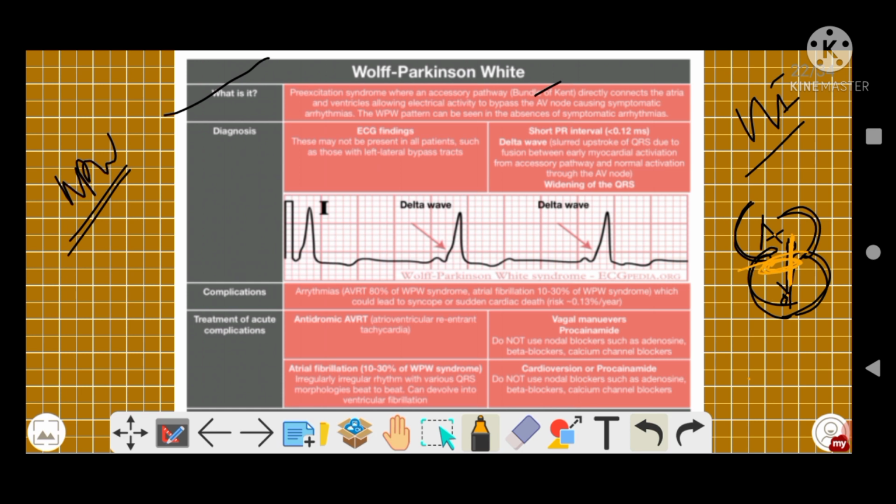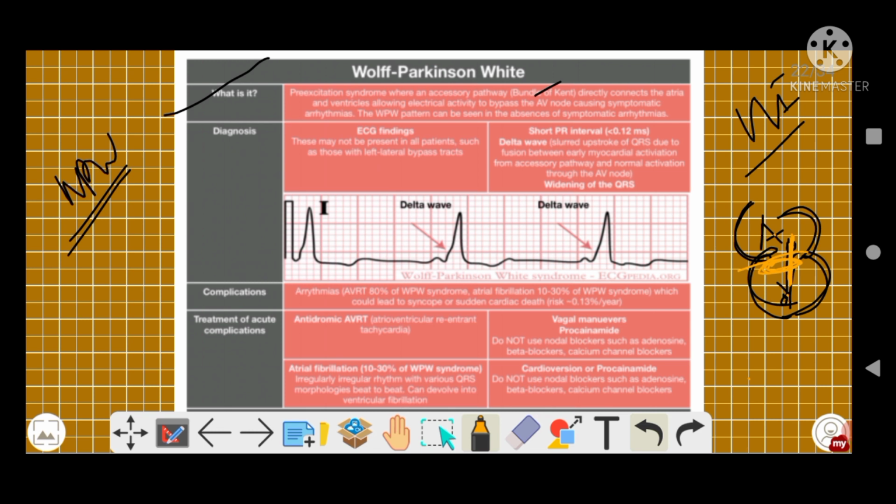Now, this can be seen in the absence of symptomatic arrhythmias as well, but the important point to remember is that there is a pathway connecting the atria and the ventricles through which the electrical impulse bypasses the AV node and reaches the ventricles from the atria, causing arrhythmia.